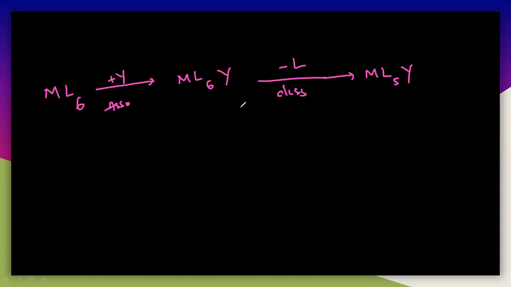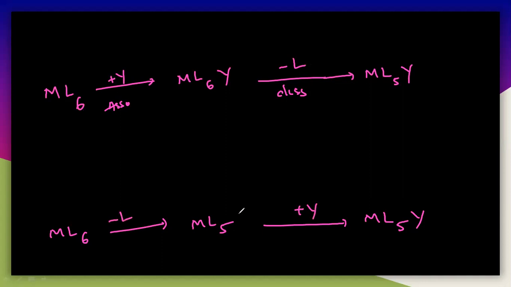So sometimes in books it is given as a single step process. But what is the reason here? In case of the SN1, it will be like this: ML6 gives ML5, and you will get the product which is ML5Y. So here minus L and Y. See the difference between these two. This is dissociation, and this is again association. So hence it is a dissociation mechanism or SN1, and this is SN2.